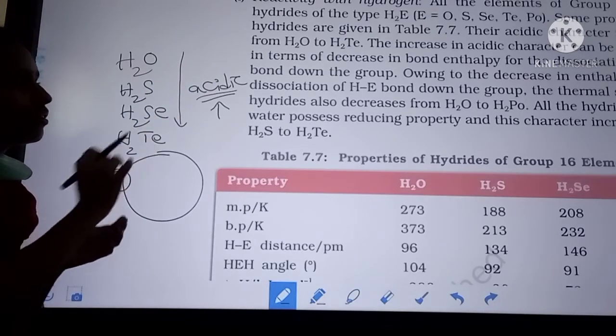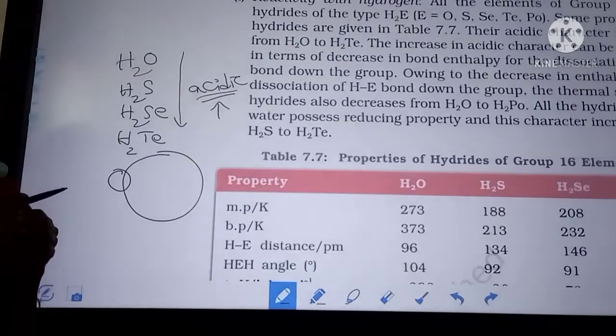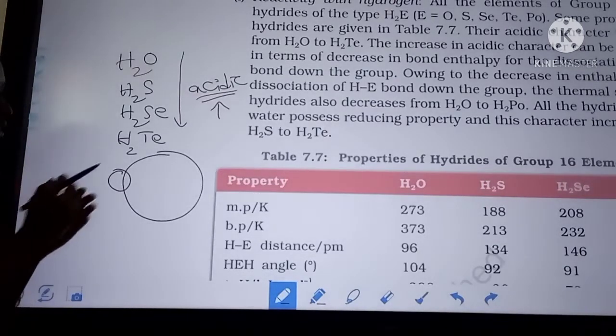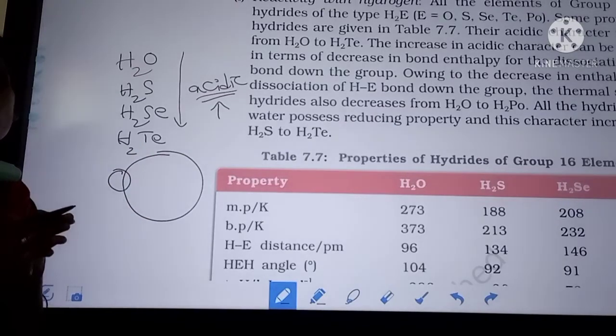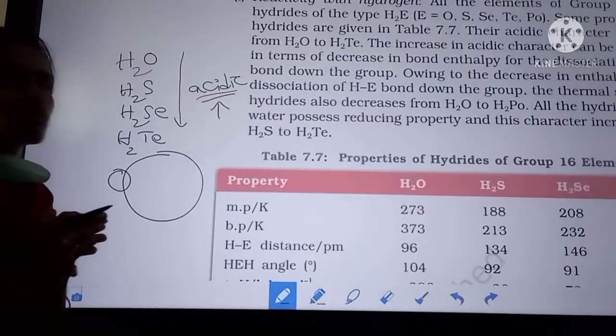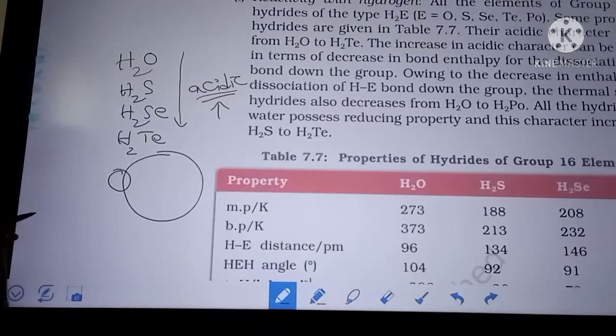This is also due to bond dissociation energy decreasing, meaning we can easily break this bond. So it will easily donate the H+ ion. That's why acidic strength increases from top to bottom.